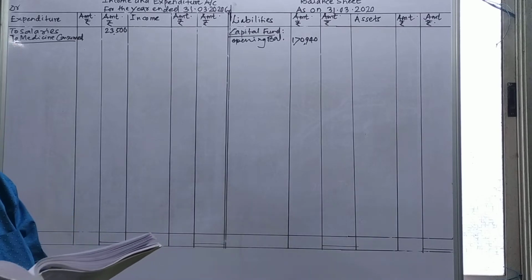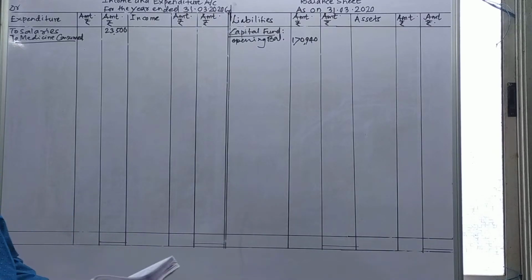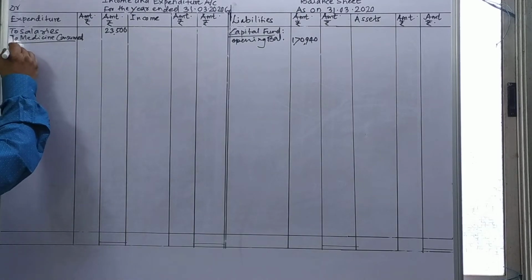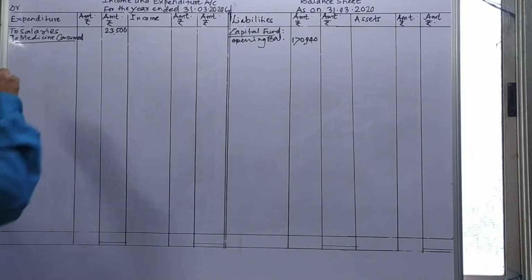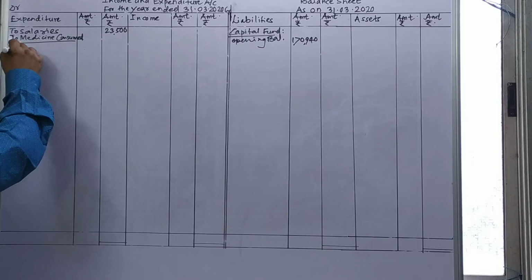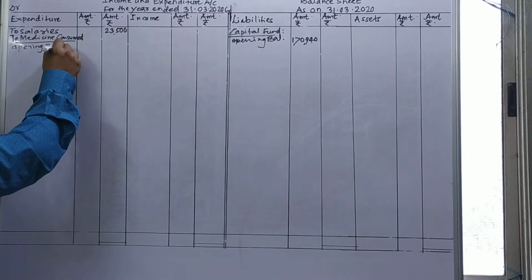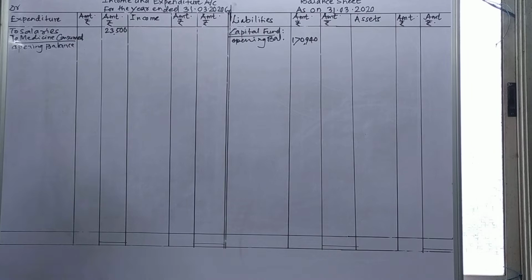The first item is medicine purchase, so I write here medicine consumed. In that, first is the opening balance given to you, that is, the opening stock of medicines, which we take into consideration.